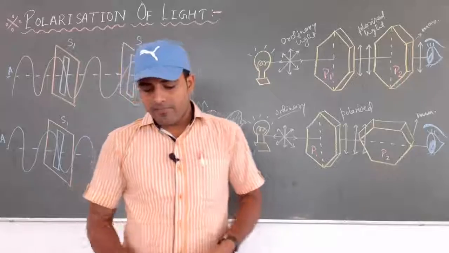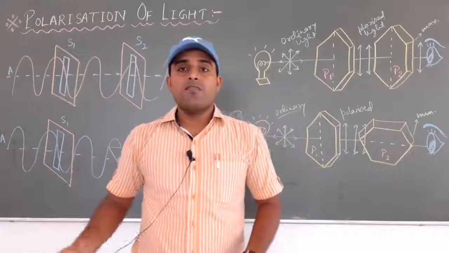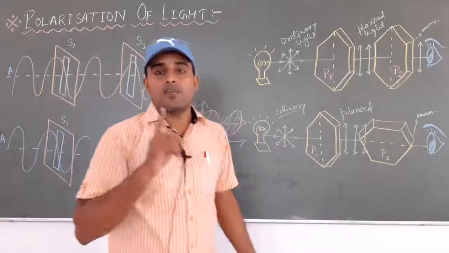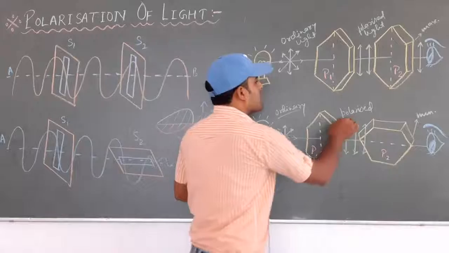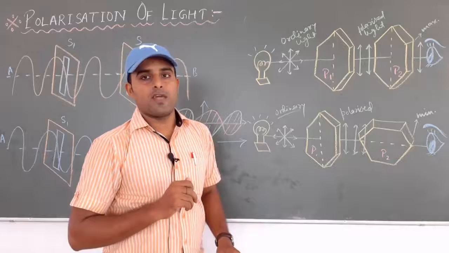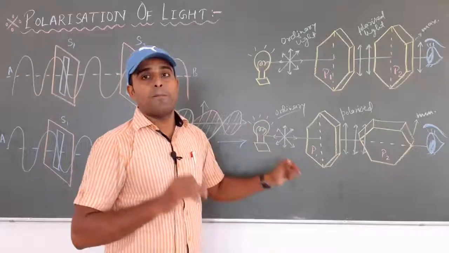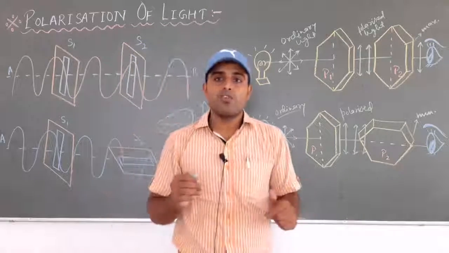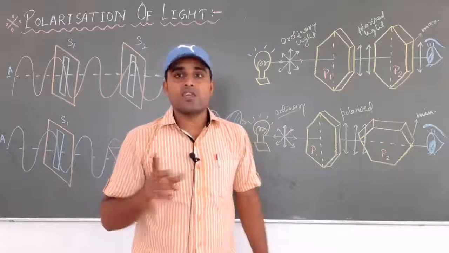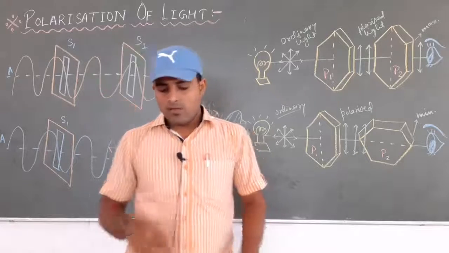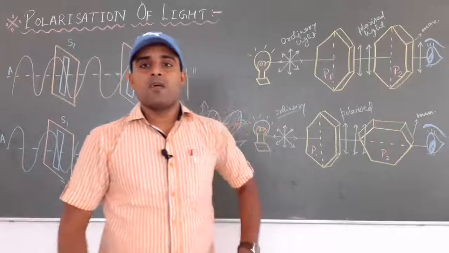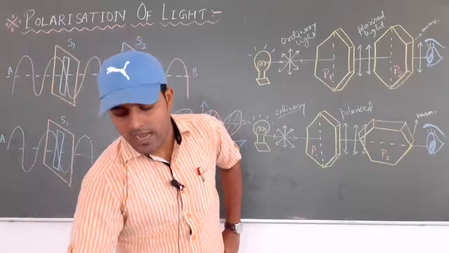So this is the phenomenon, and such a wave which we see after passing the light through a single tourmaline crystal, this light is known as plane polarized light or linearly polarized light. Okay, and this phenomenon by which we are able to see the plane polarized or linearly polarized light is known as polarization of light.